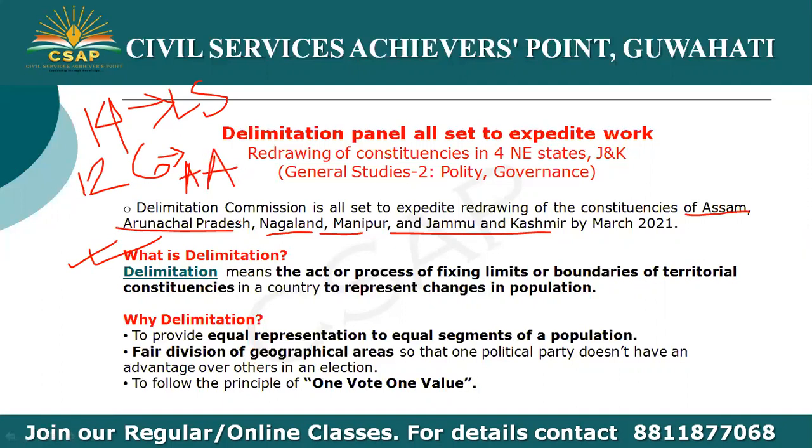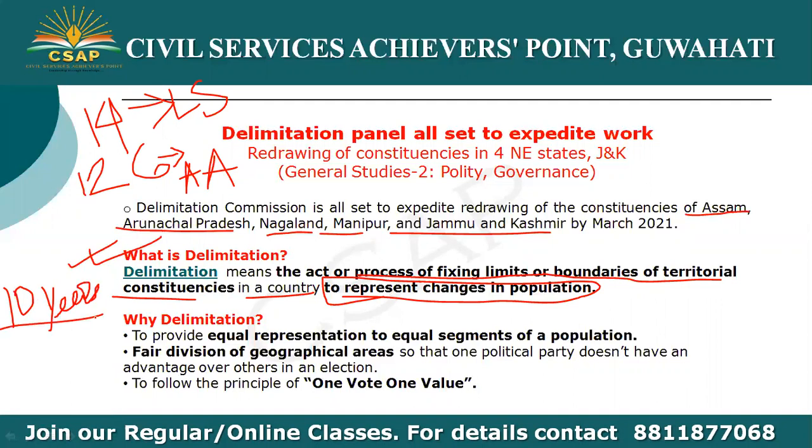Okay, so now we have again the process of fixing limits or boundaries of territorial constituencies in a country to represent changes in population. So generally this is done after every 10 years, that is census, because the census gives us the latest composition of the population. Thereby this delimitation process is done after every census.